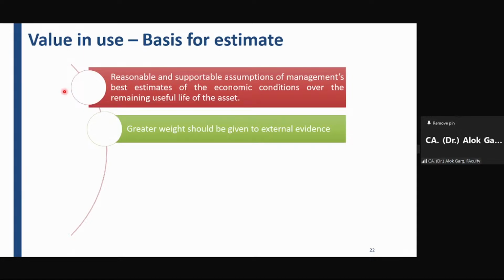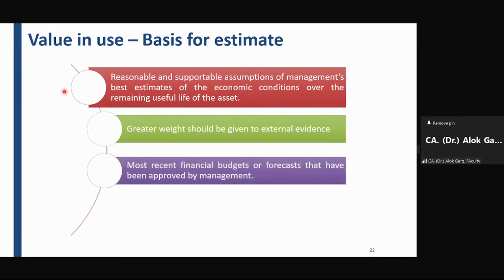And hence the company is expecting that there is a market research report which says that the consumption will grow 5 times of the product which is manufactured from that particular machinery. And the company has also estimated the 5 times cash flows in the future years from the sale of that product, right? So greater weight should be given to the external evidence.